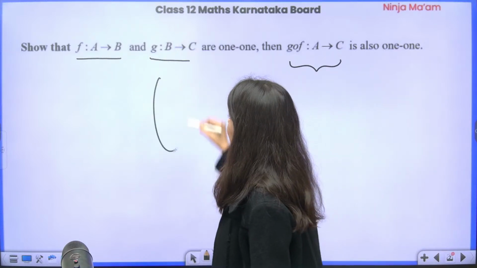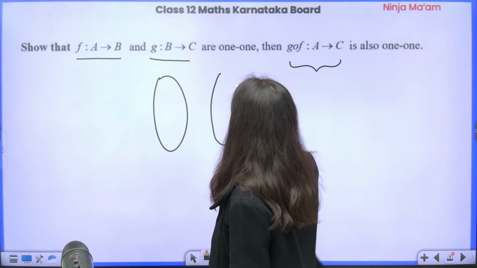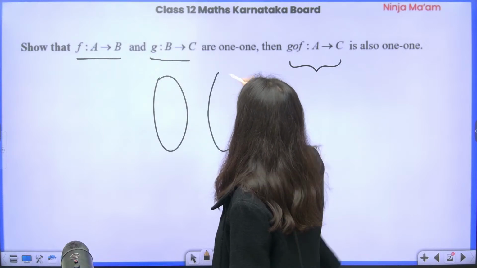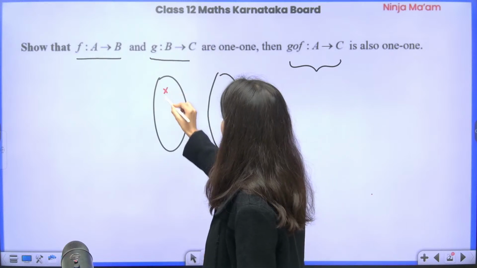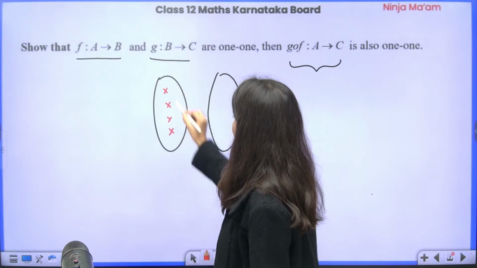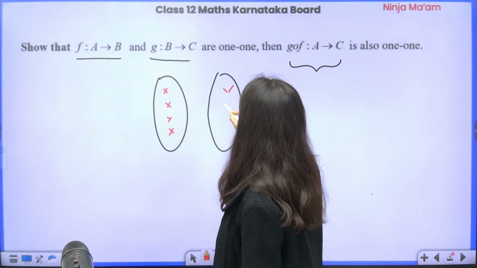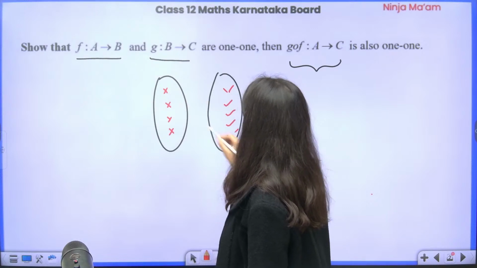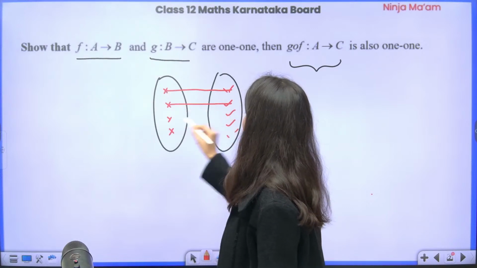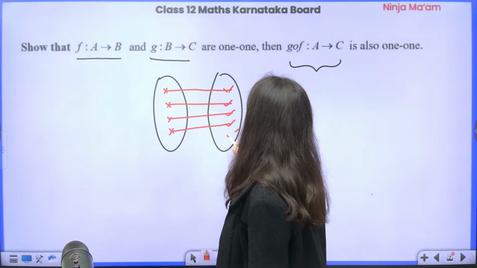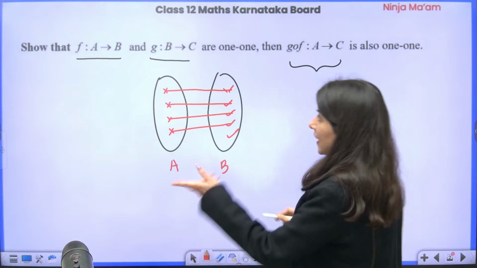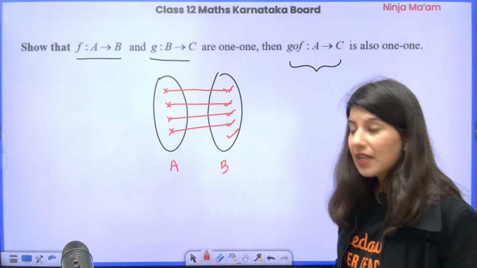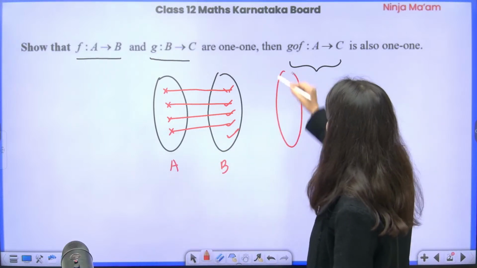There is a set A and a set B. A to B will be a 1-1 function. Suppose A has 1, 2, 3, 4 and B has 1, 2, 3, 4, 5. So A to B, a 1-1 function, looks like this. This is A, this is B. A to B is a 1-1 function. Now B to C is also a 1-1 function.